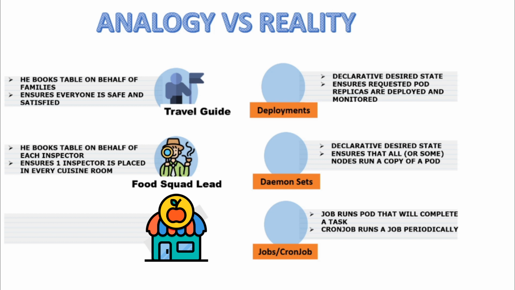Right? A cron job is just a variation of a job which runs periodically. If you want to run that particular job in a periodic fashion, for example the vegetable vendor needs to deliver the vegetables to the restaurant every week, that becomes a periodic activity, and then you need a cron job for this.